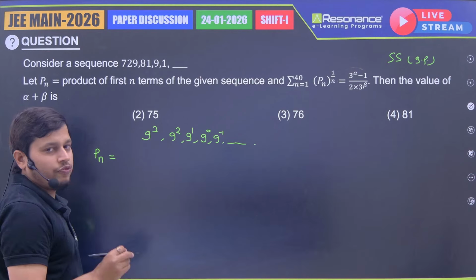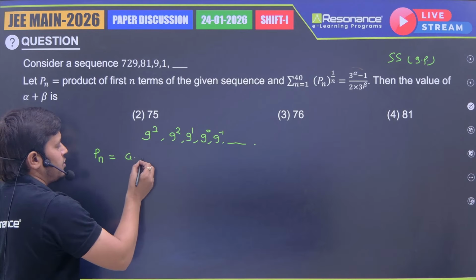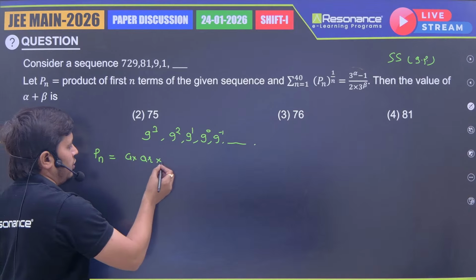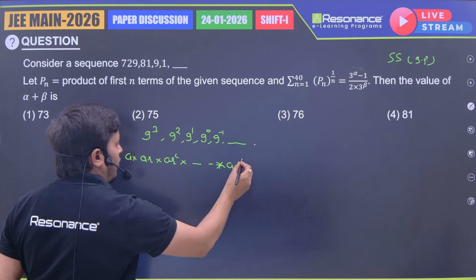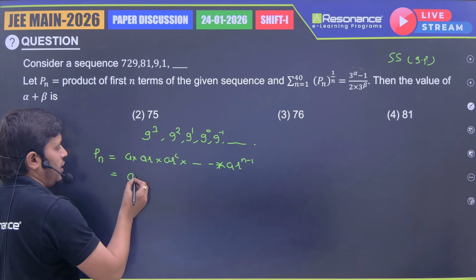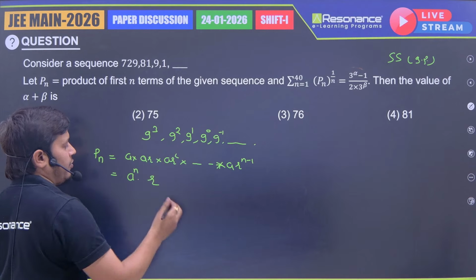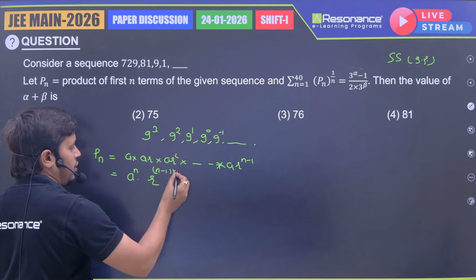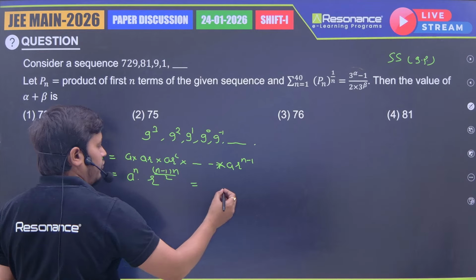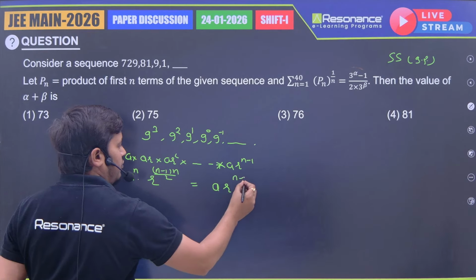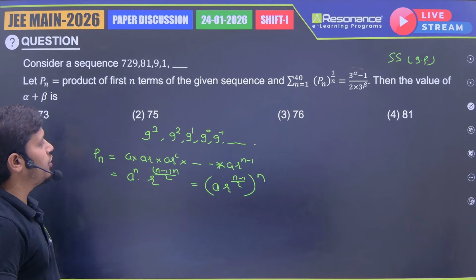So when we multiply the n terms, like a GP sequence, I'm writing the first term a, second term ar, then third term ar square, and so on. And the nth term will be ar power n minus 1. So when we proceed, a power n comes, then what will be the power of r? 1 plus 2 till n minus 1, so n minus 1 into n by 2. This is Pn only. Okay, then finally we are getting a times r power (n minus 1) by 2, whole power n. Now I'm going to put the values of a and r here.